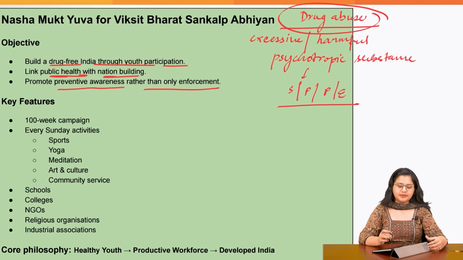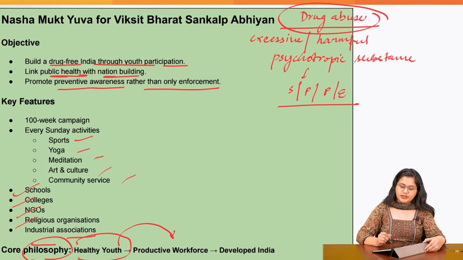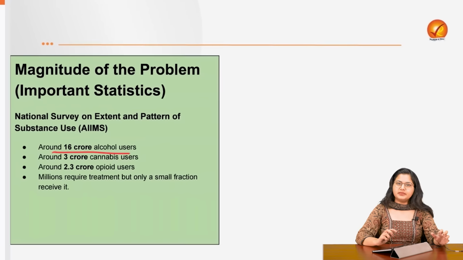So what will be the activities that will be included? There is sports, yoga, meditation, art and culture, community service. Participants include schools, colleges, NGOs, religious organizations, and even industrial associations. The core philosophy of this Abhiyan remains that healthy youth can only become a productive workforce, and that can only make us a developed nation.